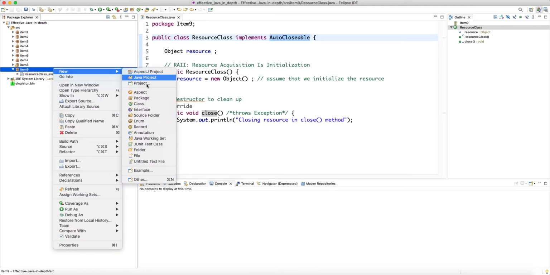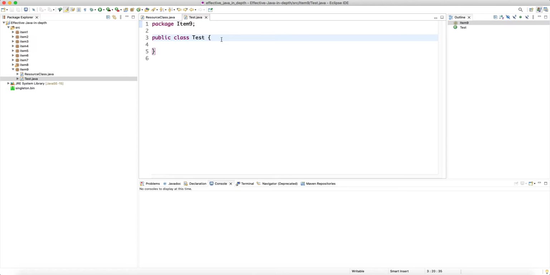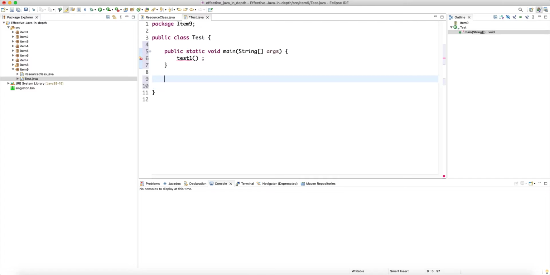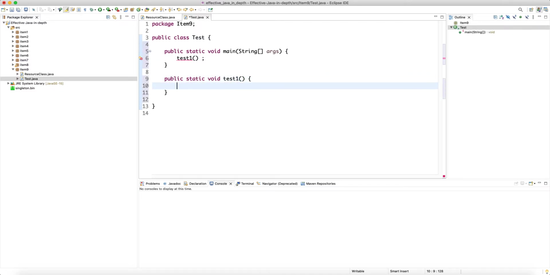And then what happens here is that if I create a test class, let's have a main, and then let's have a test1 method, which is a static method, public static void test1.